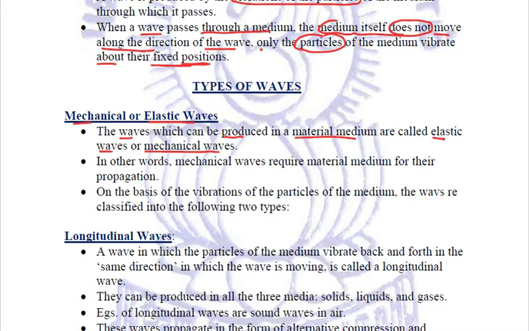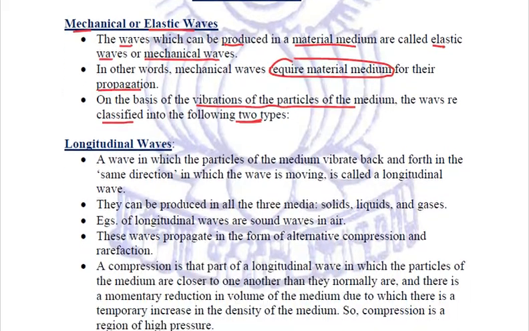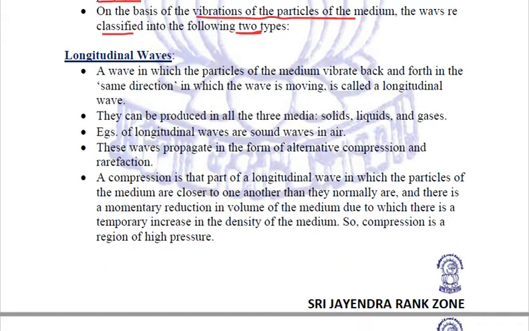So in other words, we can say that the mechanical waves require a material medium for their propagation. Now, on the basis of vibrations of the particles of the medium, these waves are classified into two further types. One is the longitudinal waves and the other is the transverse waves.